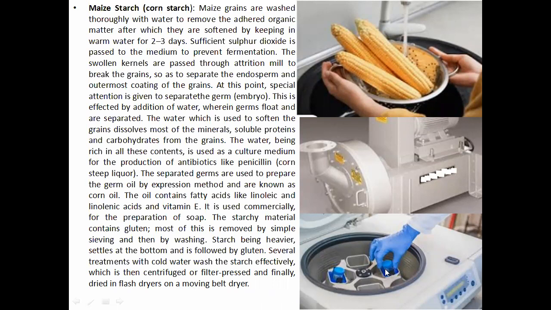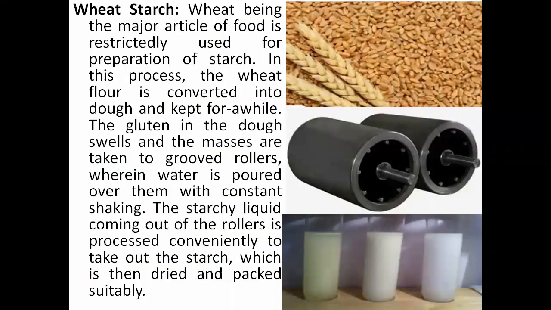So ultimately you have to subject it to centrifugation, and after that you take the precipitate and filter it, and lastly you dry it, and whatever dried powder you get from this will be the starch. When it comes to wheat starch, right?